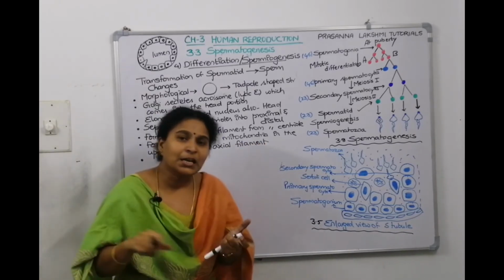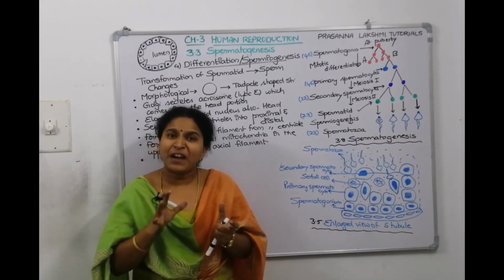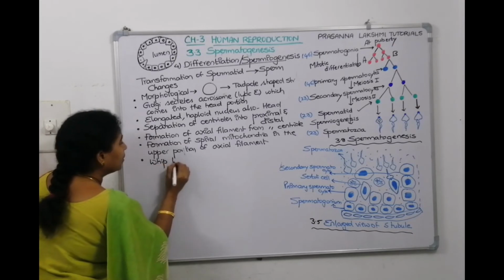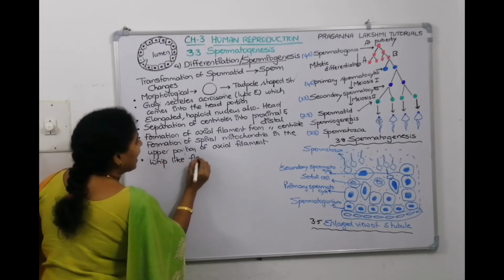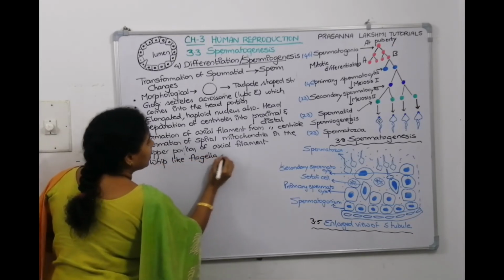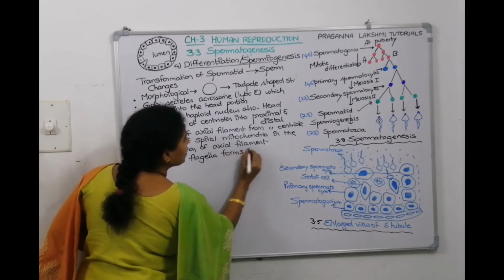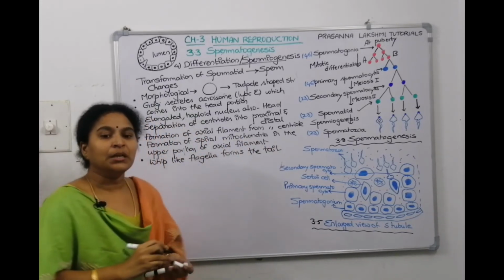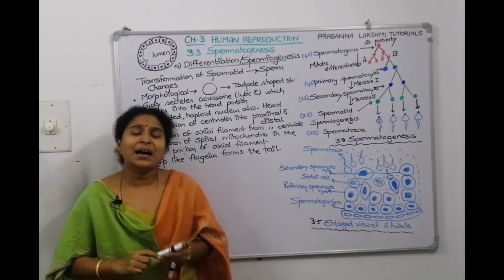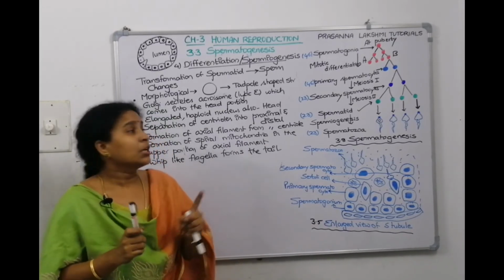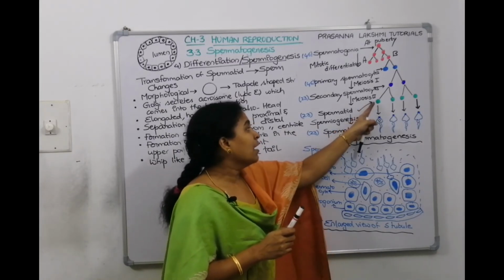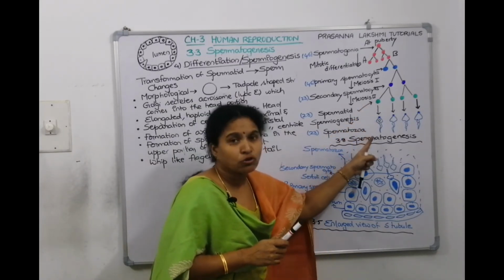Now from the distal filament, a whip like flagella will arise. A whip like flagella, it forms the tail. So all these are the changes which happen during spermiogenesis, where a spherical spermatid gets transformed into spermatozoa.